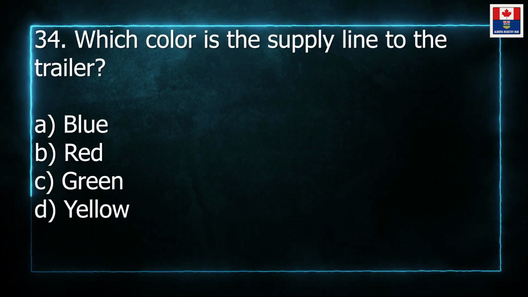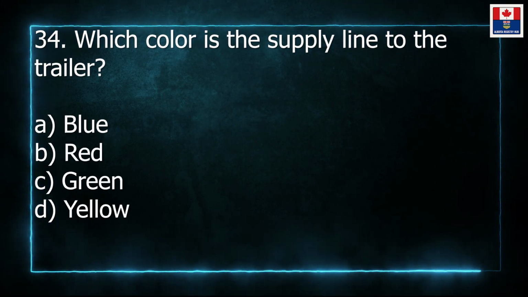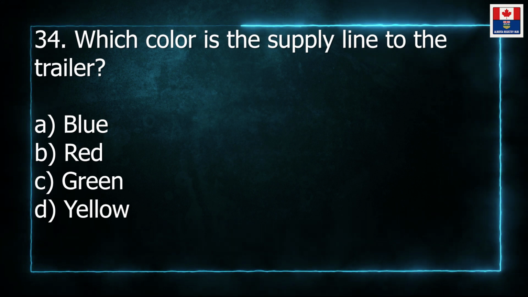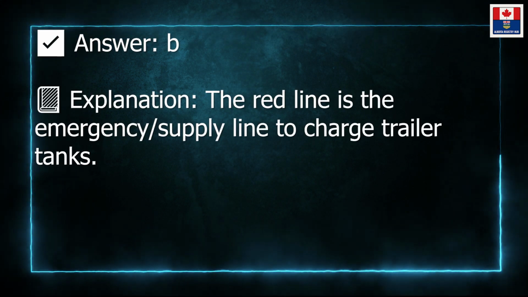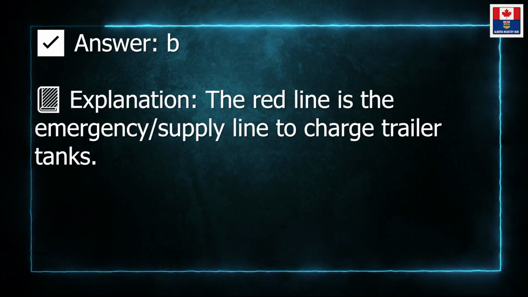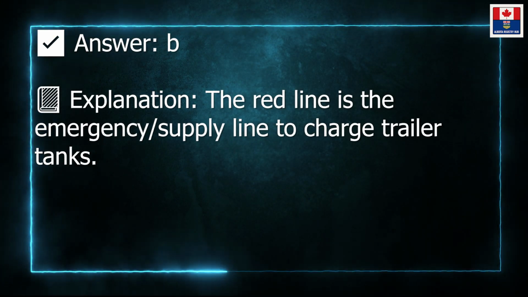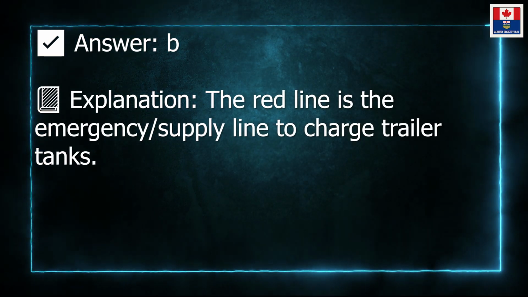34. Which color is the supply line to the trailer? A. Blue. B. Red. C. Green. D. Yellow. Answer, B. Explanation, the red line is the emergency/supply line to charge trailer tanks.